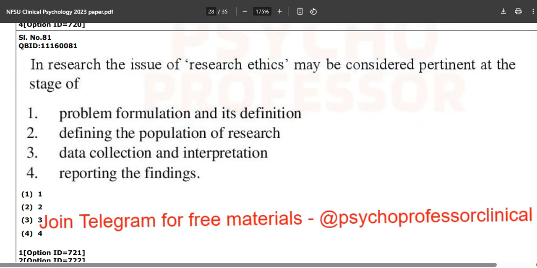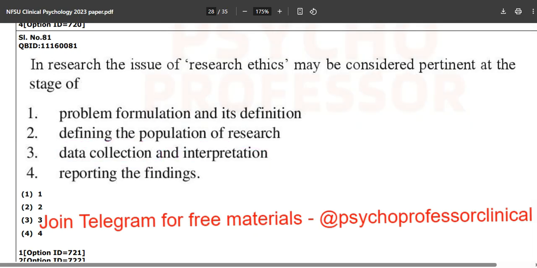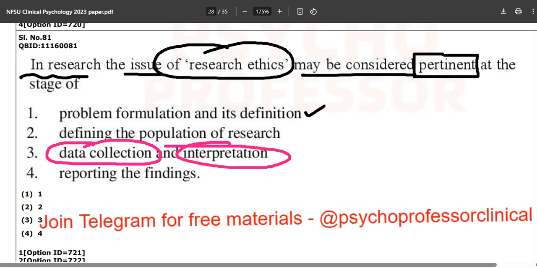Now, in research the issue of research ethics may be considered pertinent, meaning most closely related, with the stage of problem formulation, definition, defining the population, data collection, interpretation, or reporting the findings. So the answer is data collection and interpretation. This is the correct answer. Don't go into why and what is happening.